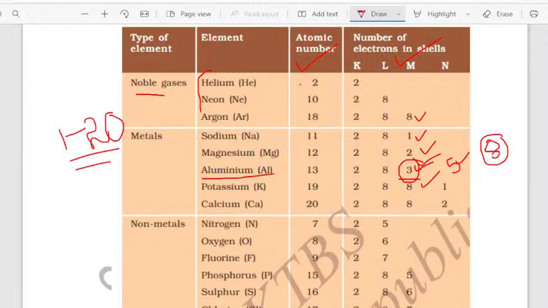I think you are clear with this topic, children. We are done with today's class. You wanted to know what valency is, what valence electrons are, atomic number and all. Very good. Tomorrow we are starting the carbon and its compounds lesson, dear students. Tomorrow is actually Saturday, so on Saturday I am starting the carbon and its compounds lesson. Monday morning I am starting periodic classification of elements. So that's all for today's class.